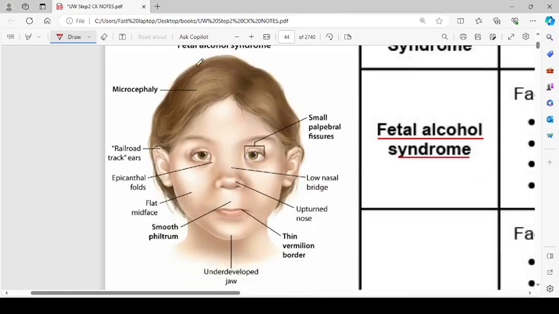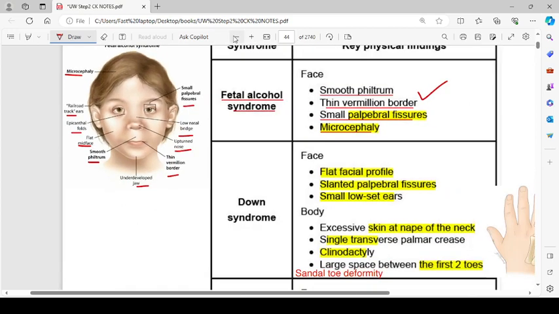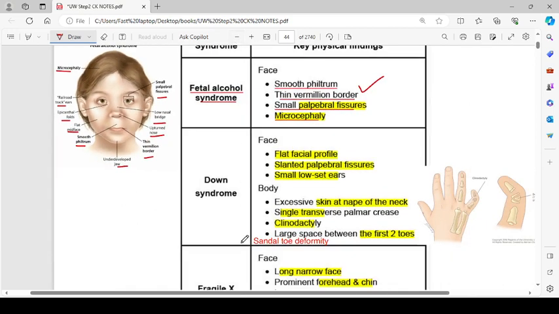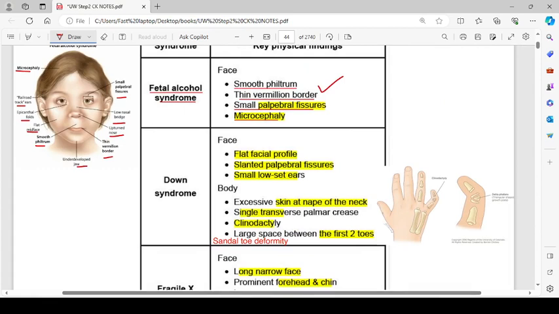The child is having microcephaly. Along with that, there are railroad track ears. I think there are some railroad tracks formed like that. Okay, so railroad track ears. Then we have epicanthal folds, flat midface, smooth philtrum, underdeveloped jaw, thin vermilion border, upturned nose, low nasal bridge, and small palpebral fissures. Okay, so these are features of fetal alcohol syndrome, and fetal alcohol syndrome is one of the conditions which is associated with the intellectual disability in children.